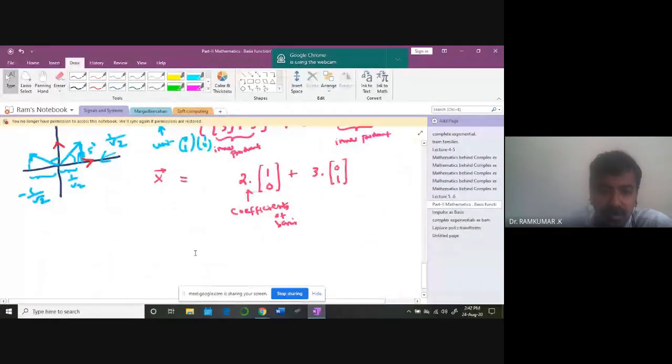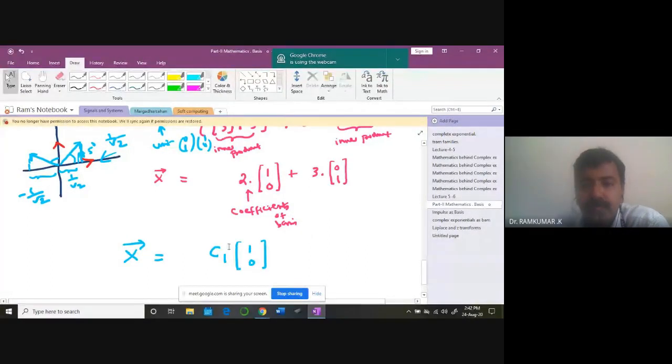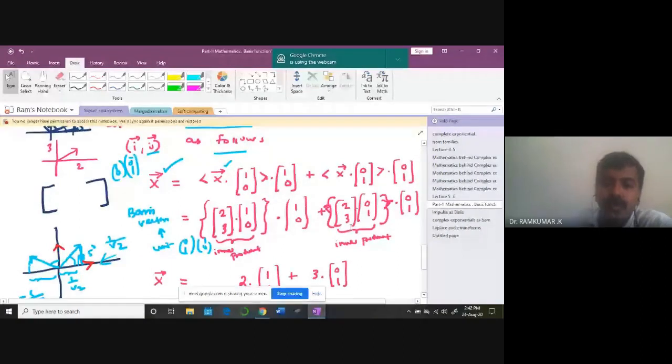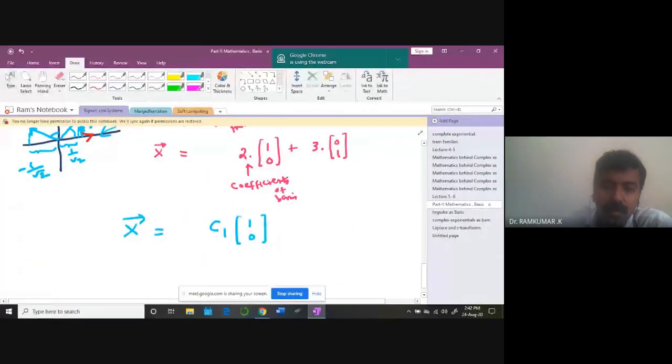I will write it. I'm going to take any vector. It can be a linear combination of 1, 0, plus C2 times the other basis vector. How am I going to find out this C1, C2?